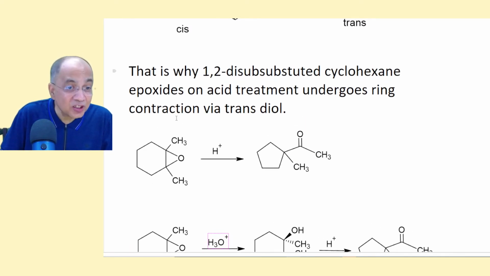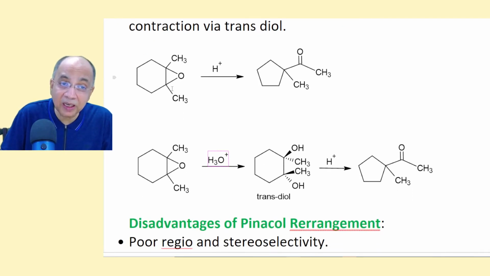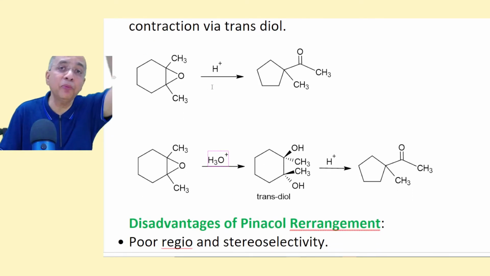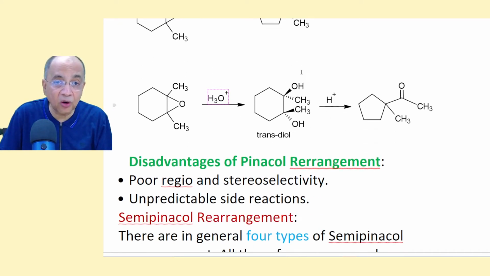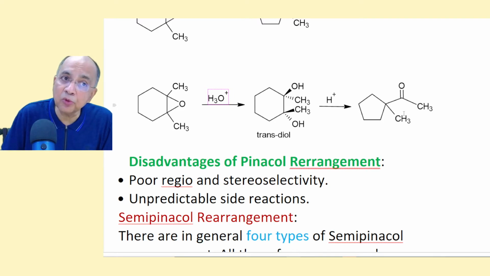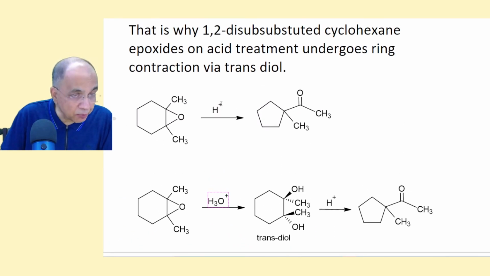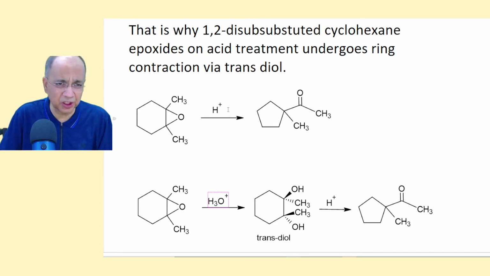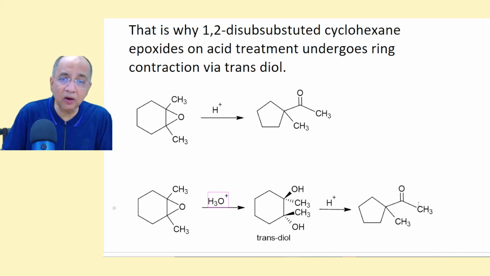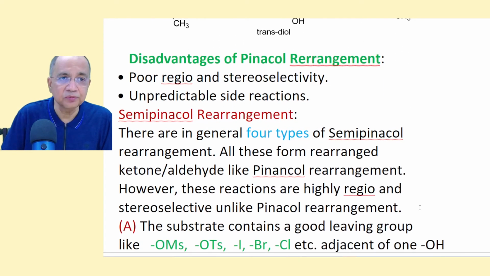And sometimes it has been found that when you hydrolyze an epoxide, you get a trans diol. Epoxides, when hydrolyzed, give a trans diol, because water will attack from one side and the OH will come up on the other side. So once the trans diol is formed, the only product is the ring contraction product. So substituted epoxides, cyclohexane epoxides, under treatment with acid, whatever the condition, have to give the trans diol, and the trans diol will give you the ring contraction product.